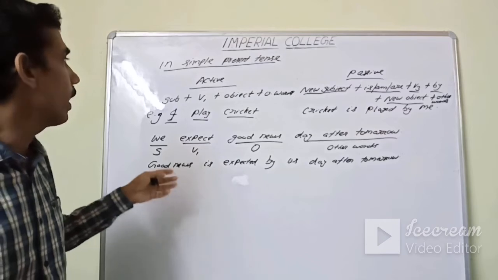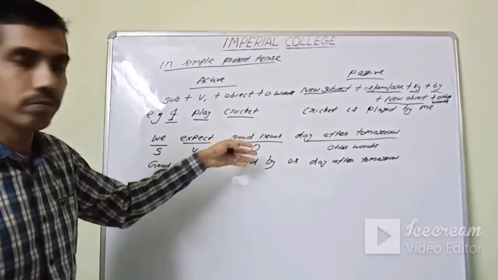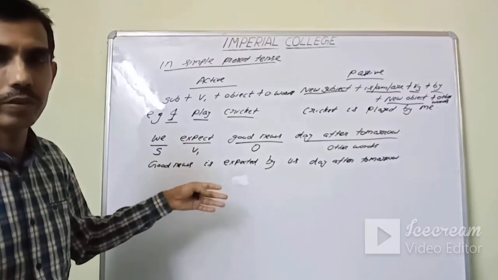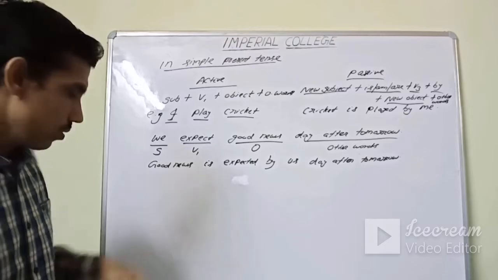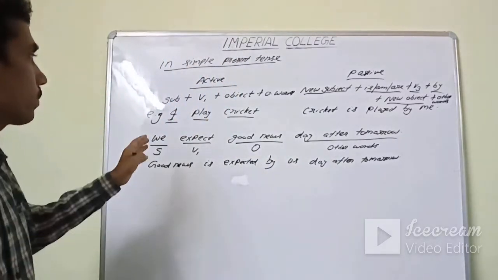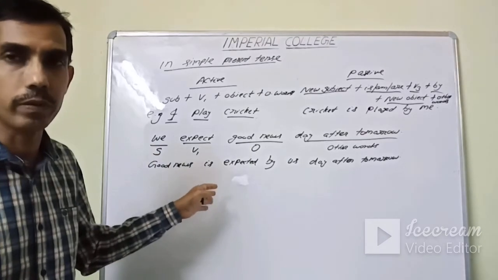I told you that we will continue with the same example in all the tenses, and apart from that we will do one or two examples of each. If you want me to give one more example, then also it is possible.